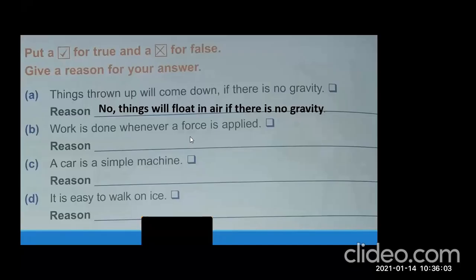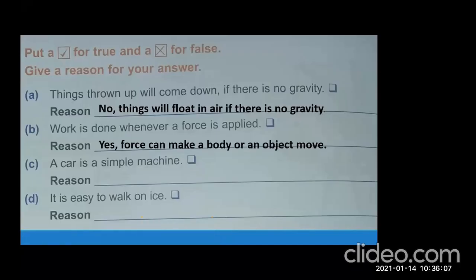So write down the answer. Yes, force can make a body or an object move. So whenever you are moving anything, you are making an object stop, you are changing a direction, work is always done whenever a force is applied. So write down the answer. Yes, force can make a body or an object move.